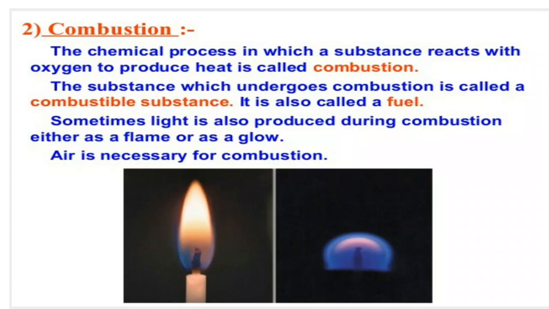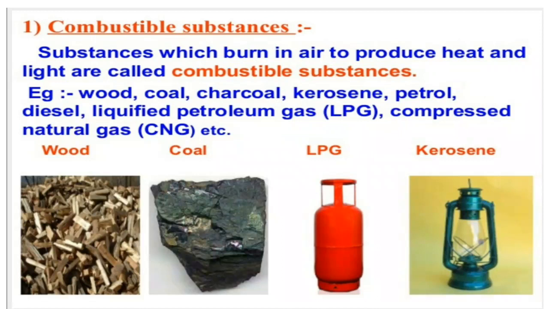Then we have two types of substances: combustible substances and non-combustible substances. As you can see in this picture, combustible substances are wood, coal, charcoal, kerosene, petrol, diesel, liquefied petroleum gas (LPG), and compressed natural gas (CNG). The substances which can be burned are known as combustible substances.